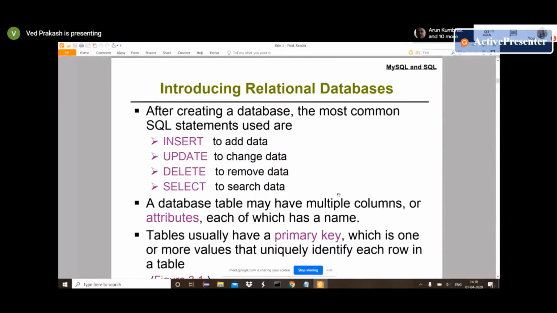When we are creating a database, first we install a database in our system. Normally we download it from the internet and install it like normal software on our laptop, server, or computer.